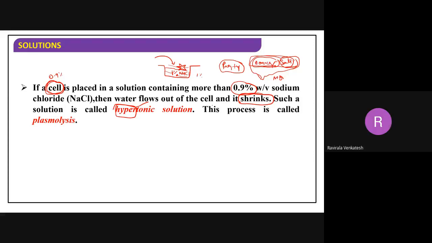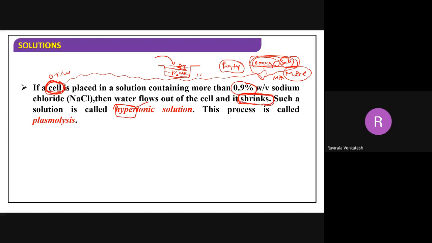First thing is this salt water, and whatever cells you have are actually in a hypotonic solution, because the salt is more concentrated. This is more concentrated, and this is less concentrated. Now the water which is in the cells will move out here. The cell will lose water, and the cell shrinks. In that case, we require water. We will feel thirsty, so we require water.